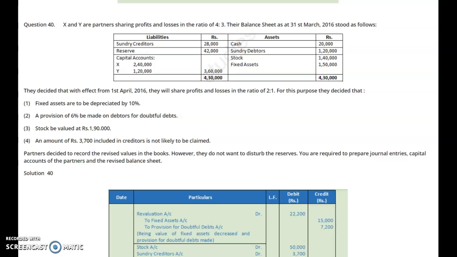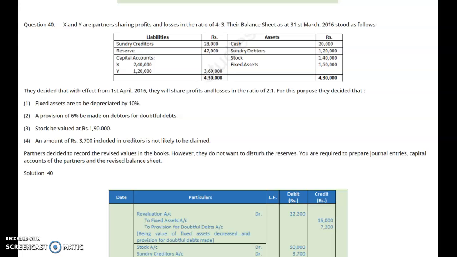Now, for this purpose, they decided that fixed assets are to be depreciated by 10%, a provision of 6% be made on debtors for doubtful debts, stock be valued at rupees 1,90,000, and an amount of rupees 3,700 included in creditors is not likely to be claimed. Partners decided to record the revised values in the books. However, they do not want to disturb the reserves. You are required to prepare journal entries, capital accounts of the partners and the revised balance sheet.